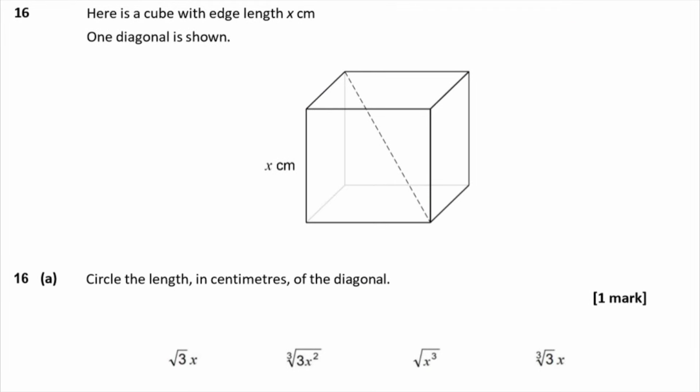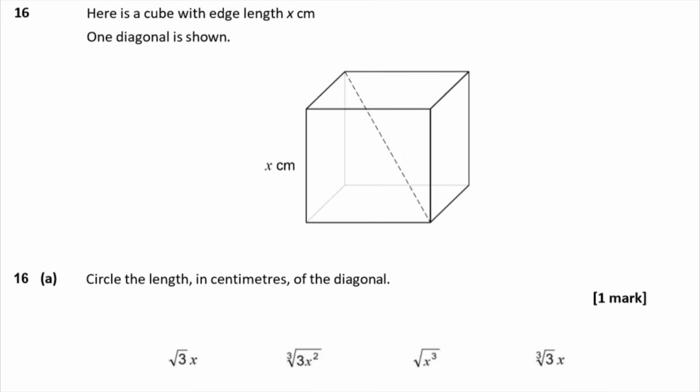Question 16. Here is a cube with edge length x centimeters. One diagonal is shown. Part A says circle the length in centimeters of the diagonal. Okay. Now, diagonals in cubes or cuboids come up often enough for you to remember the formula for it. There's a variant of Pythagoras Theorem for cuboids.